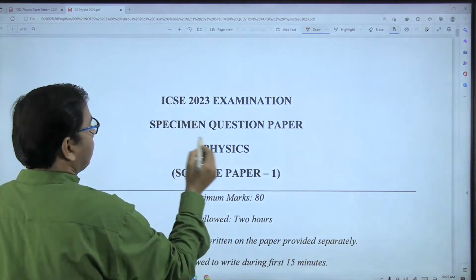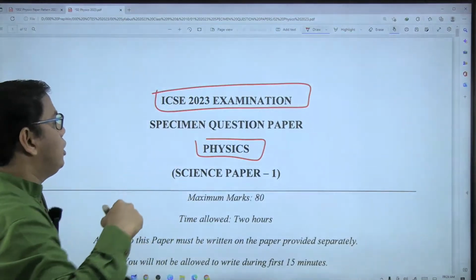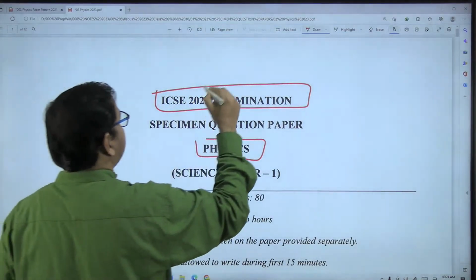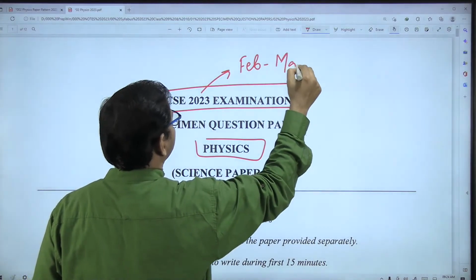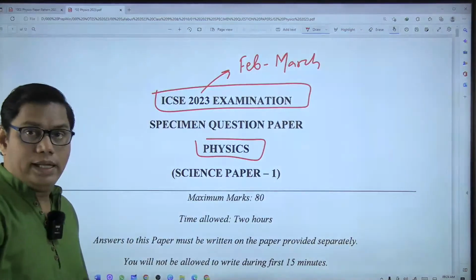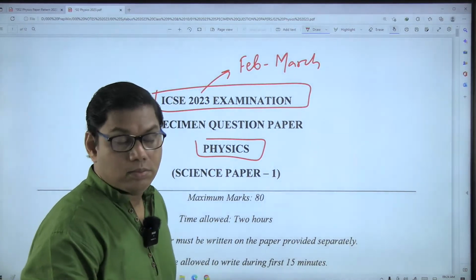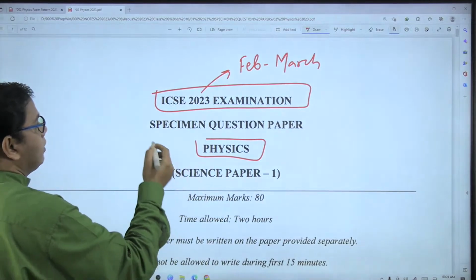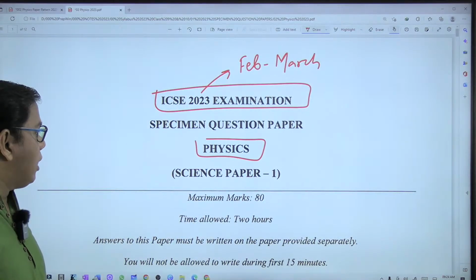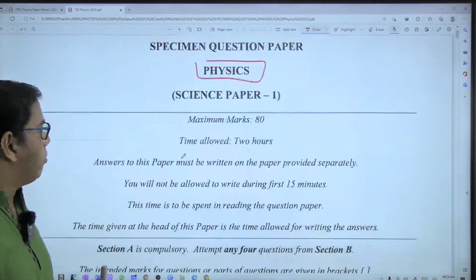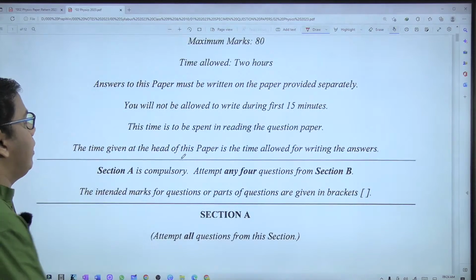This is the actual physics paper for the ICSE 2023 examination, and this will be conducted in the month of February and March. Mostly it starts in the last week of February and goes up till the third week of March. This is the specimen question paper, and this is part 1. Chemistry is your part 2 and biology is part 3. Paper 1, paper 2 and paper 3.